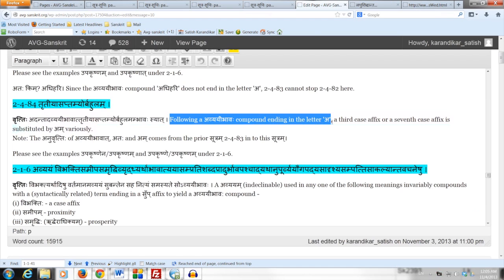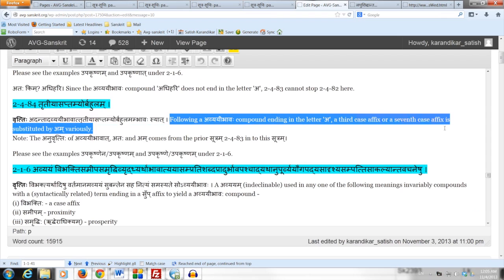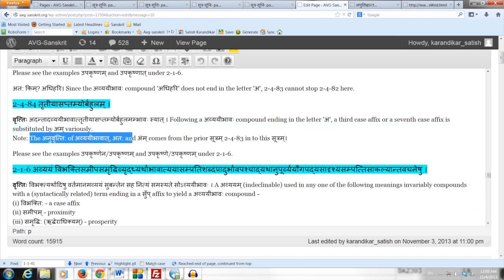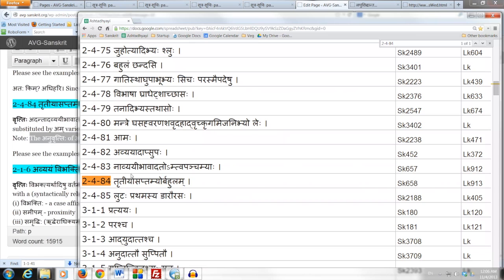ending in the letter a, a third case affix or a seventh case affix is substituted by variously. The note here says that the anuvritti of avyayi bhavat as well as ataha as well as comes from the prior Sutram 2483 into this Sutram 2484.